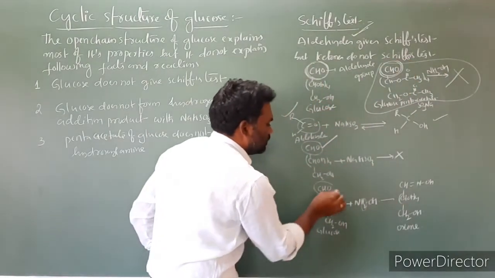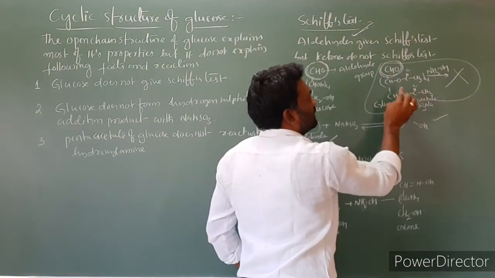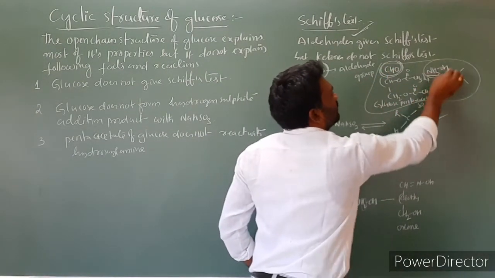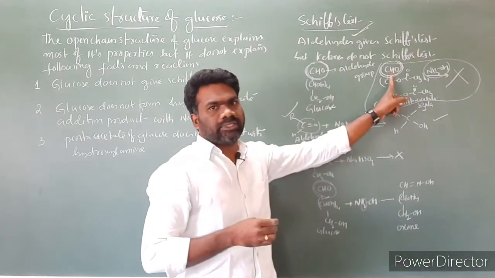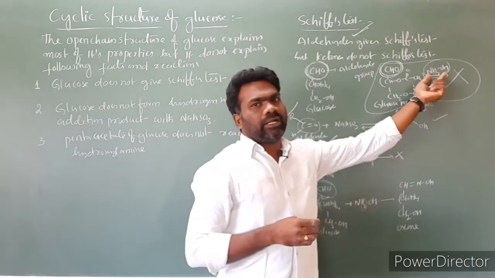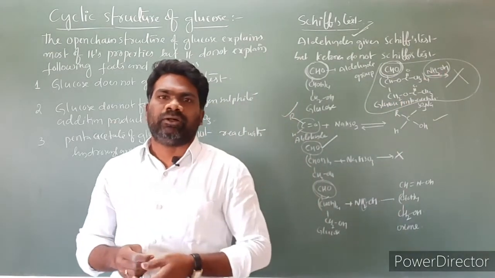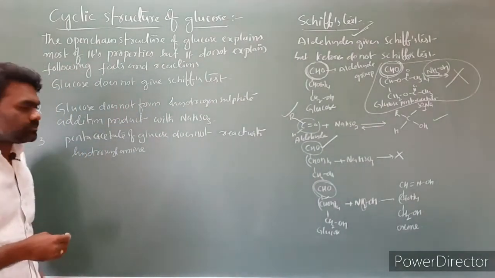Here is an aldehyde functional group and it is reacting, but here also there is an aldehyde functional group, and glucose pentaacetate does not react. Why this happens cannot be explained by the open chain structure. This is the third one.